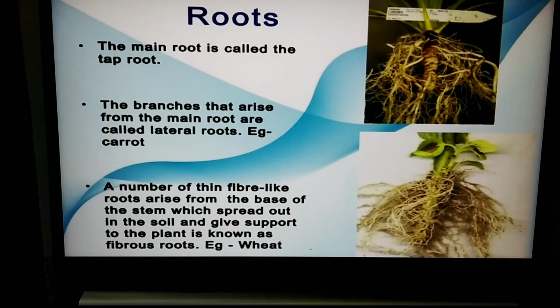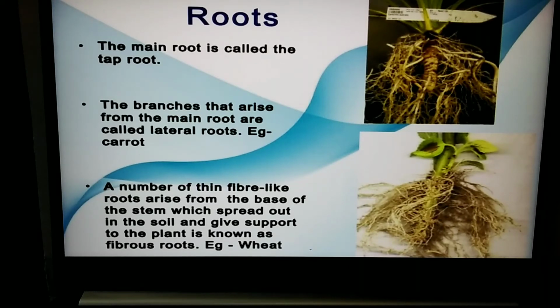One is the taproot system, the other one is the fibrous root system. If the radical grows into a primary root, the primary root and the secondary roots together form a taproot system. This kind of root system is seen in trees like mango and other plants like rose, sunflower, peas, etc.